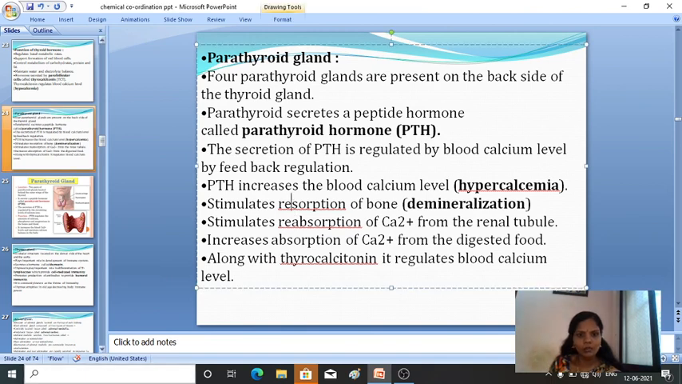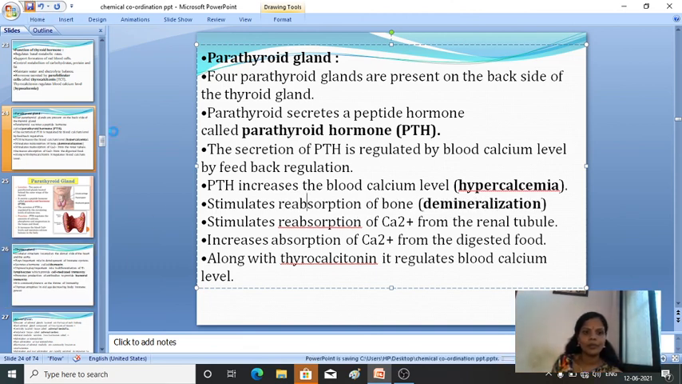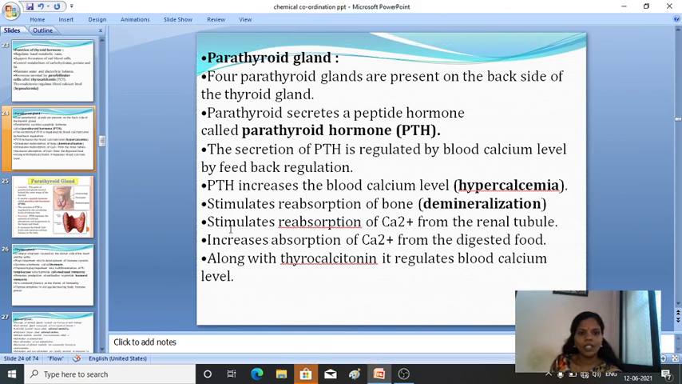Just a minute, let me correct it. Reabsorption. Okay, it stimulates the reabsorption of bones. Then it stimulates the reabsorption of calcium from renal tubule. Then it increases the absorption of calcium from the digested food. It also helps in increasing the absorption of calcium from the digested food.